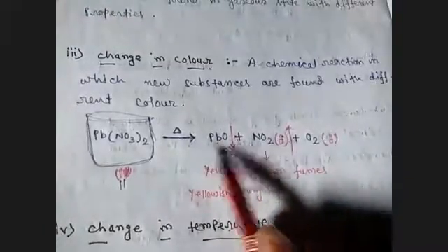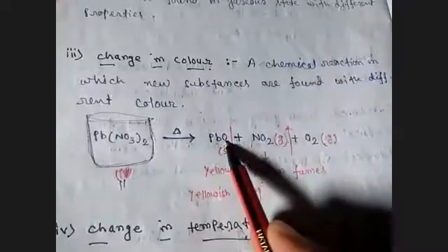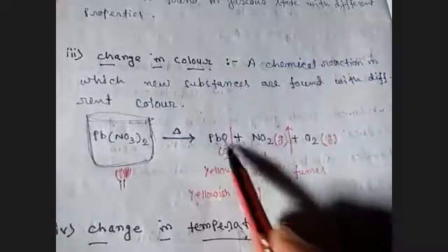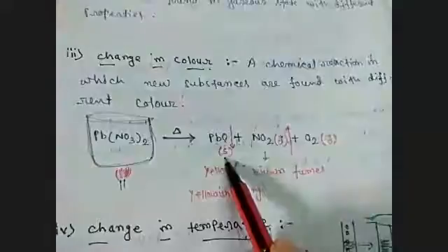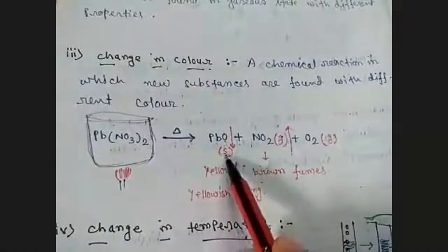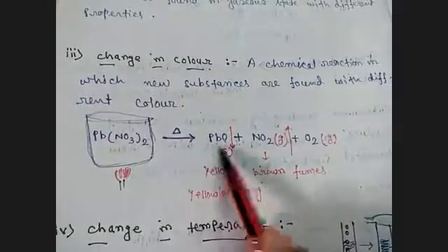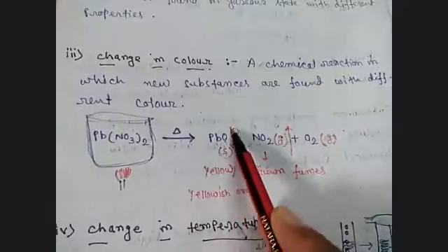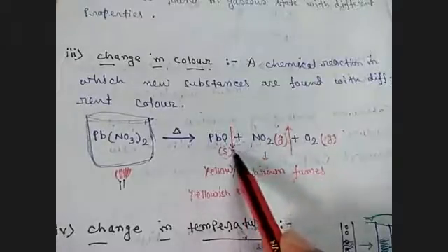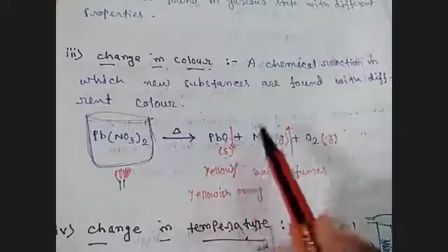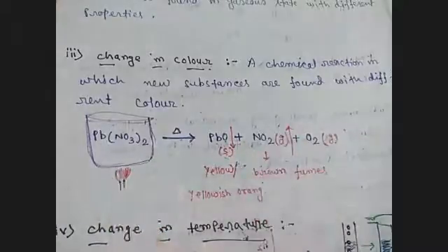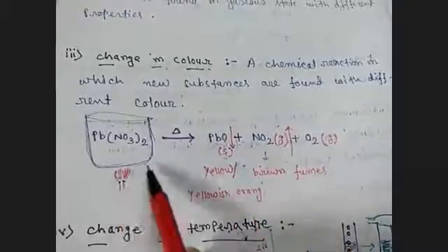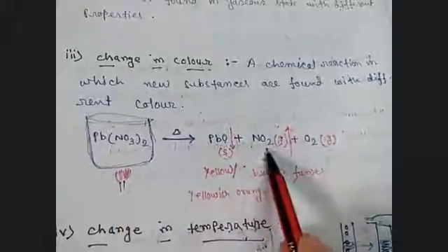Lead oxide is solid in nature. In bracket, this S means it is found in solid state. So it will be precipitated. That's why the downward sign. It will go to the bottom of this container, plus NO2.